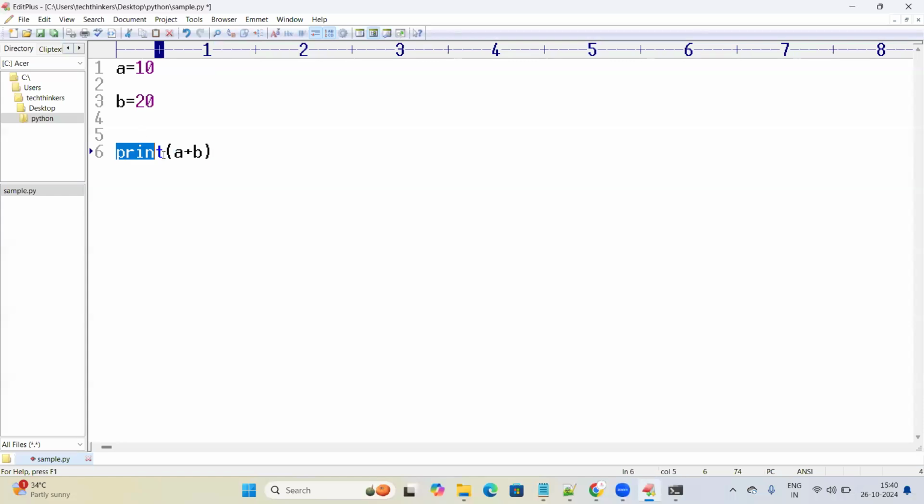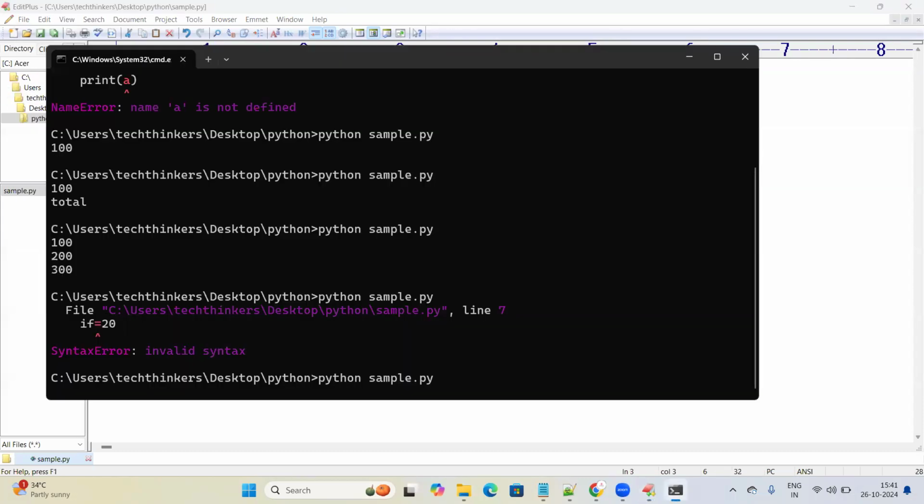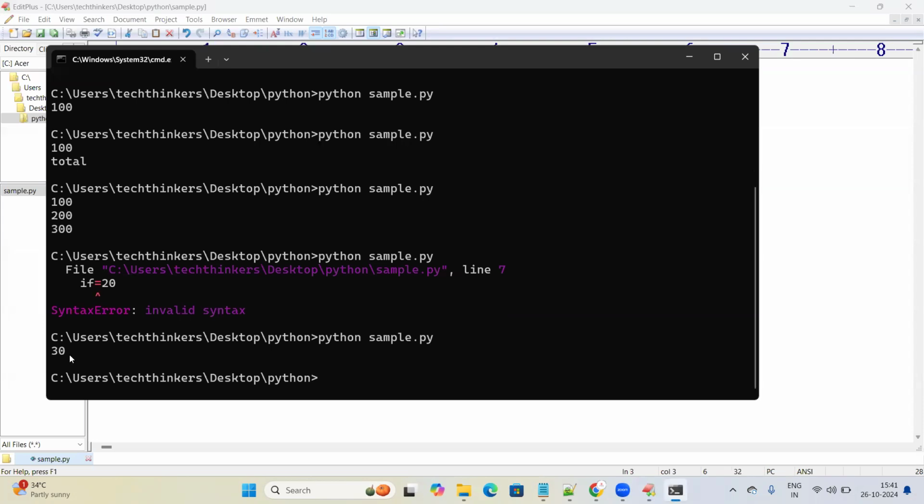I'm using the print function. Print method or print function, anything is the same, so we can call it a print function or print method. In this print function, what I'm writing is just A plus B. It is going to add these two things, A and B, and produce the result. I'm saving this and running the program. Can you see the output as 30? Yes, we can see the output as 30. By using the print function, I can add two numbers, the sum of two numbers.